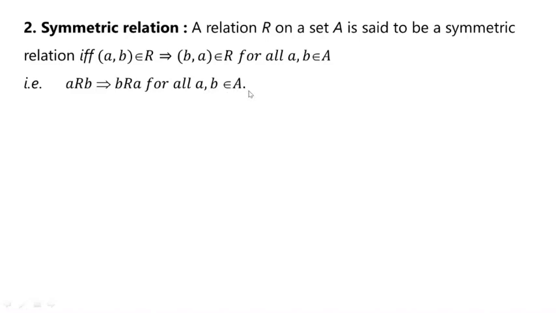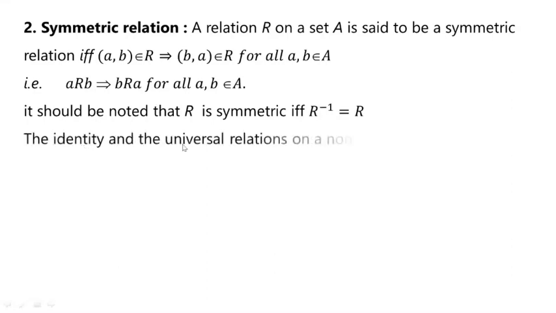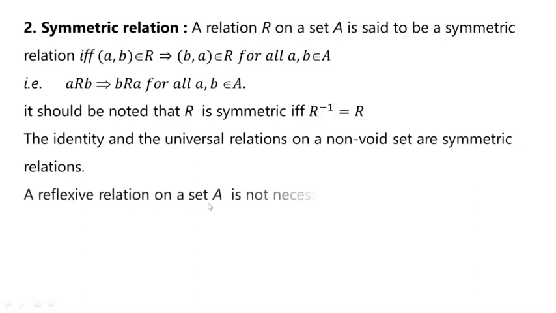It should be noted that R is symmetric if and only if R inverse equals R. Keep in mind this is a symbolic representation of R inverse. The identity relation and the universal relation on a non-void set are symmetric relations. A reflexive relation on set A is not necessarily symmetric.